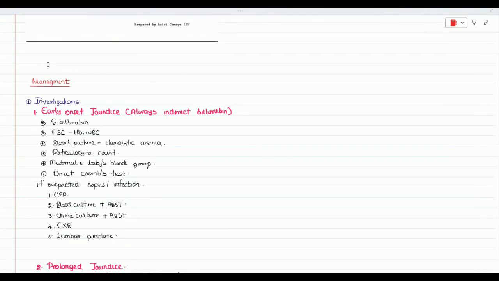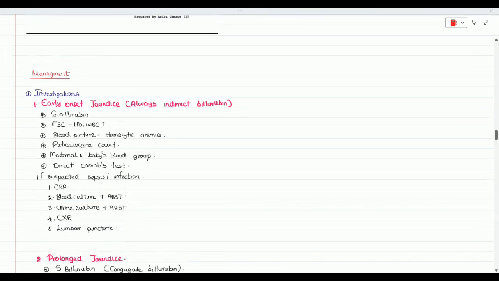So there is a certain set of investigations we have to do, and if it's a prolonged jaundice, we have to do a certain set of investigations. Whatever the cause, the first investigation we have to mention is the serum bilirubin, because we have to first confirm our diagnosis. We are thinking that this is a case of jaundice. So with the investigation, objectively, we have to show that there is hyperbilirubinemia. For that, we have to do the serum bilirubin level.